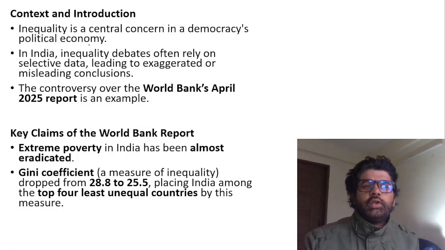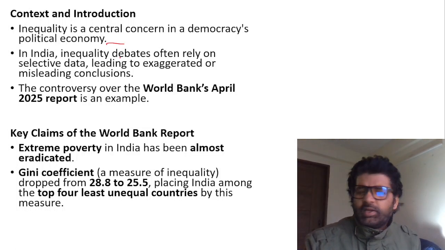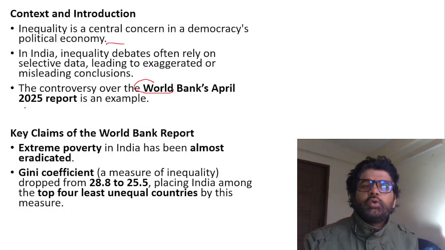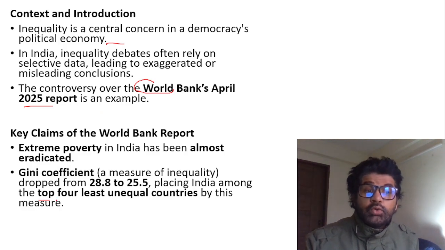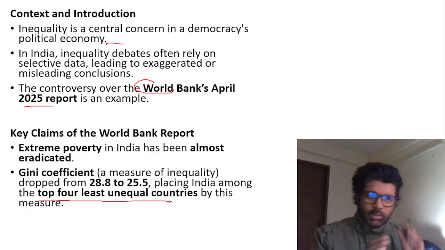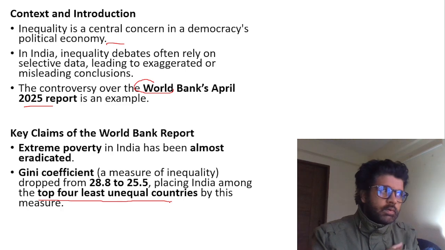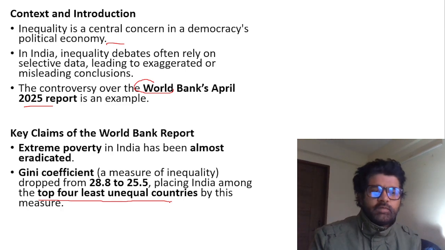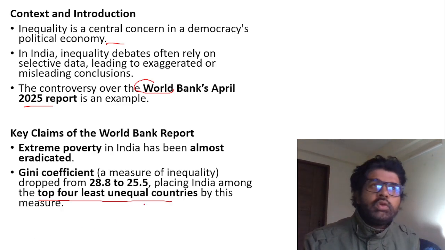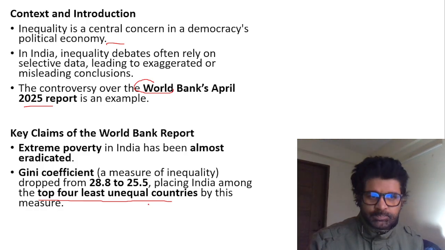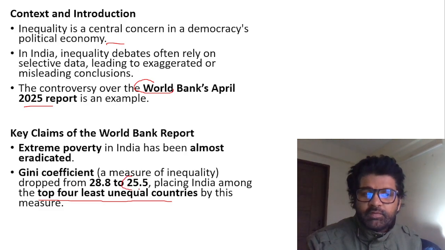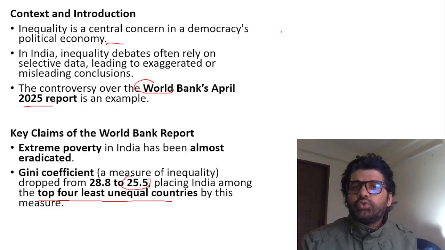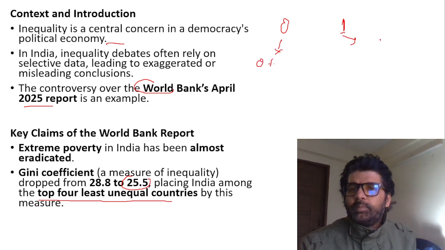Context and introduction: inequality is a central concern in a democracy. The World Bank published a report in 2025 where they said that India is today a top 4 least unequal country, because in the last 10 to 12 years lots of people have been taken out of extreme poverty. So we today are more equal than even China or the US. I think China's Gini coefficient is around 38% and India's is 25.5. You may wonder, you said 0 and 1. I just told you, 0 and 1 can also be converted into 0% to 100%.